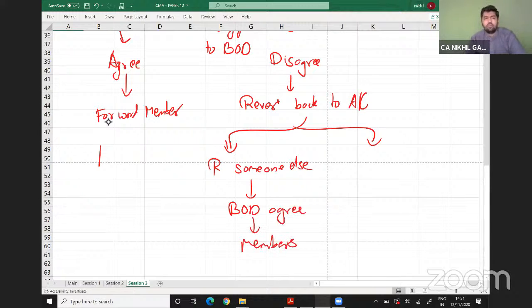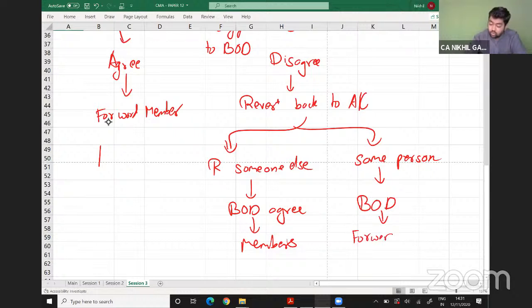If the audit committee is saying, this person is only eligible, I will not reconsider my suggestions, the board of directors will suggest their own. They will forward their own auditor's name to the members and will provide the reason why they have not considered the audit committee's recommendation.